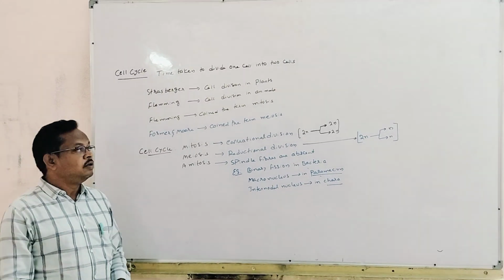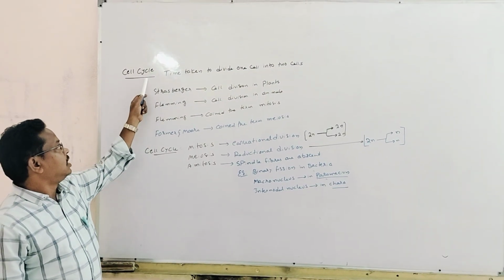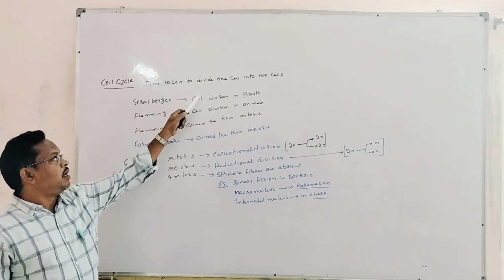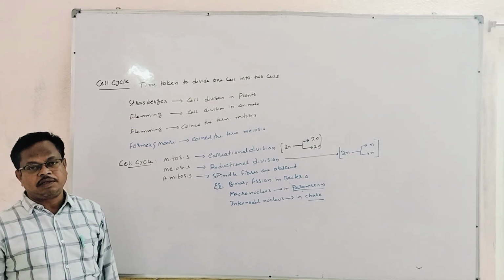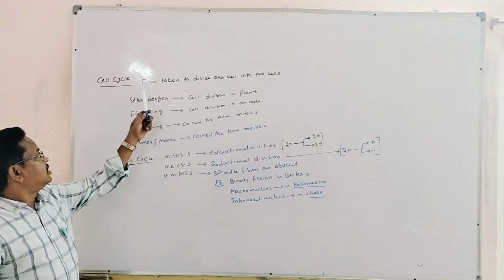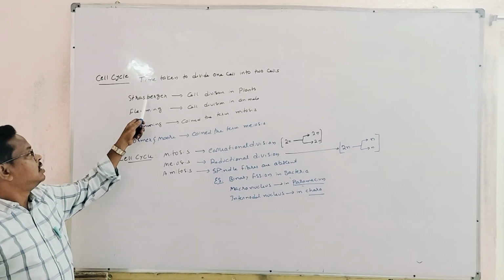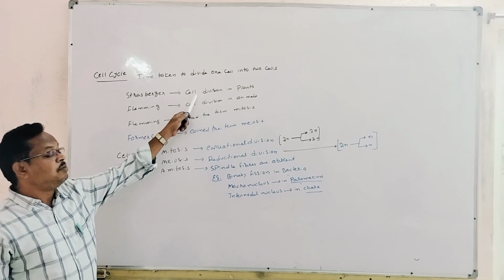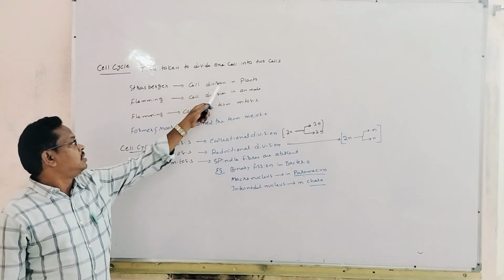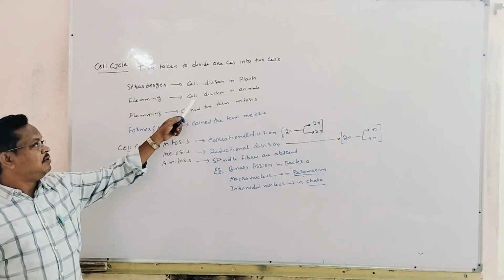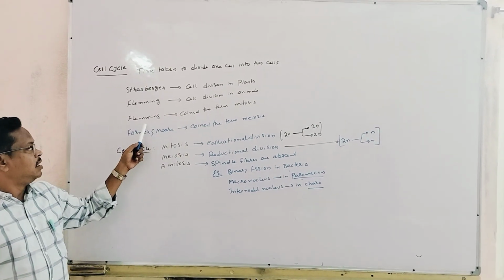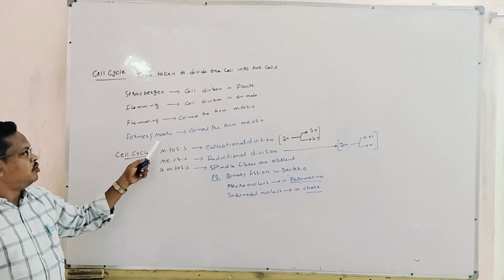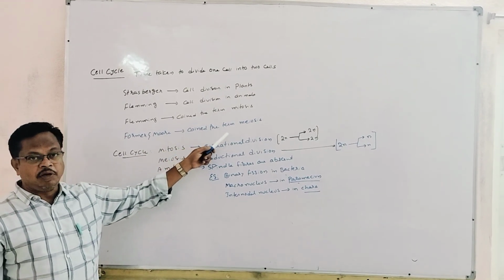Good afternoon, everybody. Today our topic is cell cycle. Cell cycle means time taken to divide one cell into two cells. In the cell cycle, Strasburger observed cell division in plants. Fleming observed cell division in animals, and Fleming coined the term mitosis. Farmer and Moore coined the term meiosis.